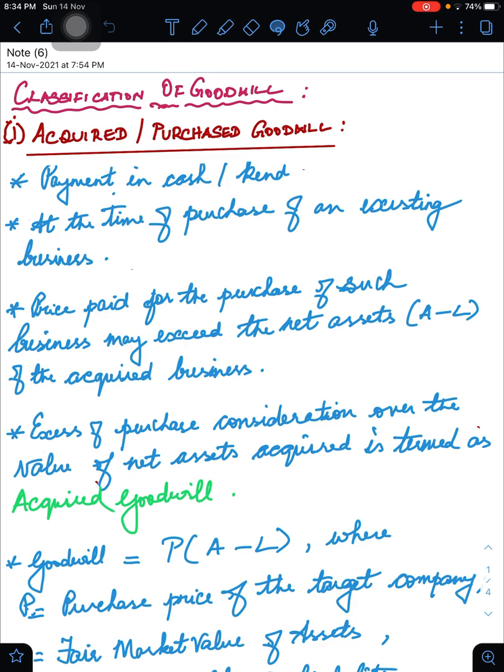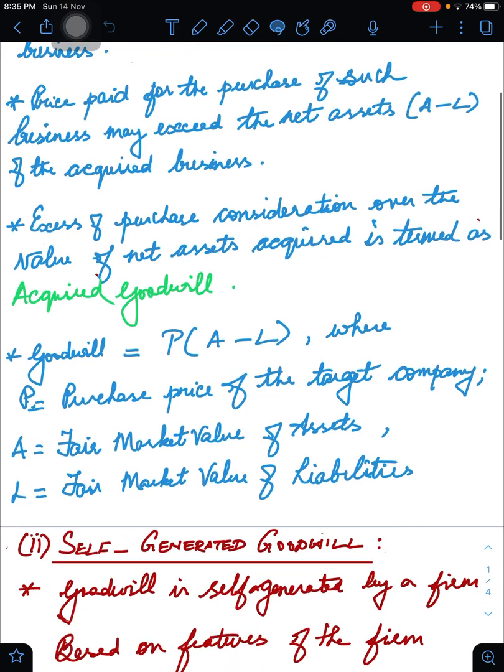Not only that, this acquired goodwill can be recorded in the books of accounts, and it will be shown in the assets part of the balance sheet, maybe under the list of fixed assets, because under that we categorize them into tangible and intangible assets. Goodwill being an intangible asset, we will be recording it in that part.